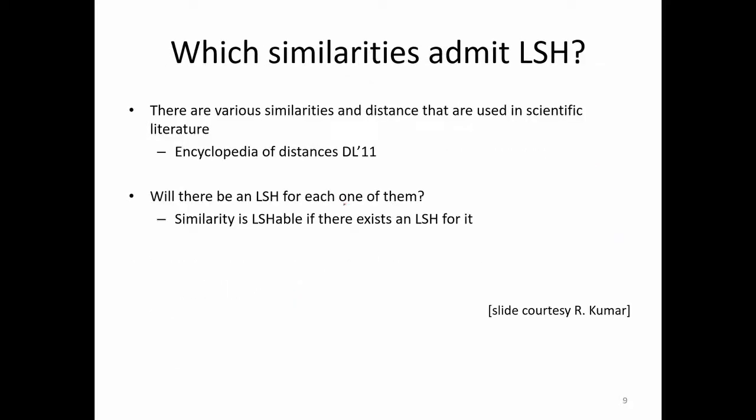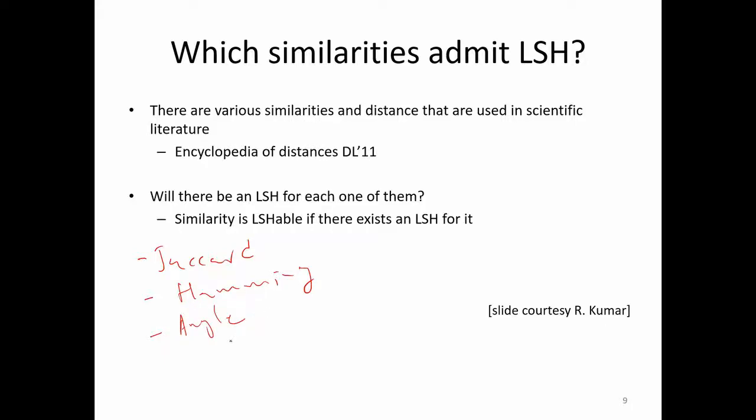So we have seen at least three similarities. One is Jaccard similarity, another one is Hamming similarity, and another one is the similarity induced by your angle, let's call it angle similarity.